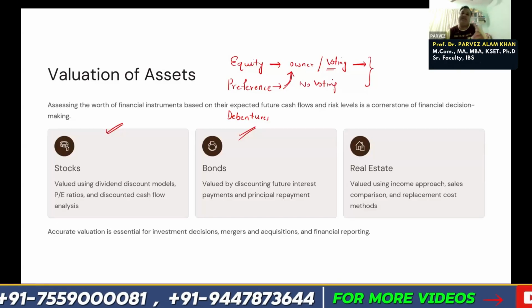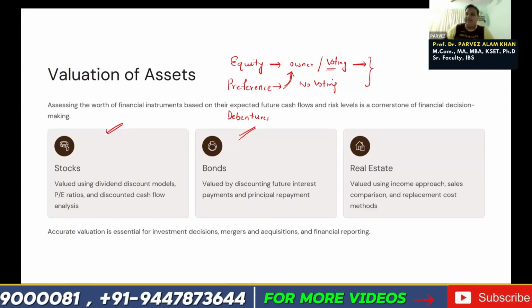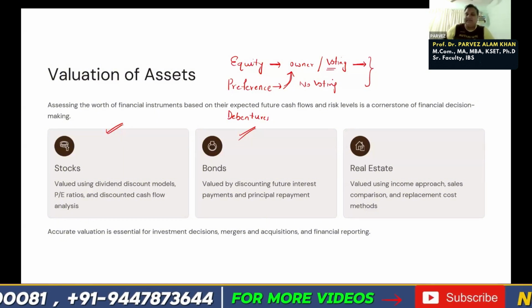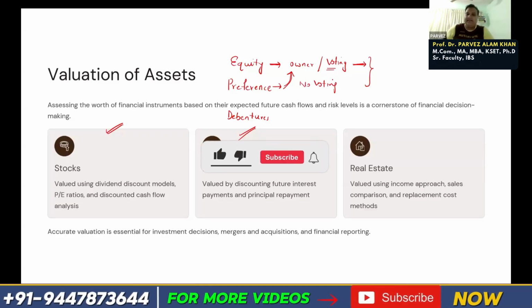Okay. Only preference benefit is there while paying the dividend and also while winding up the company. Is it clear?